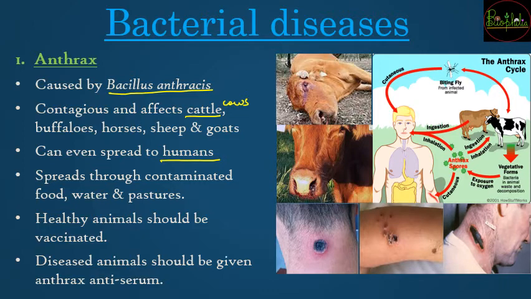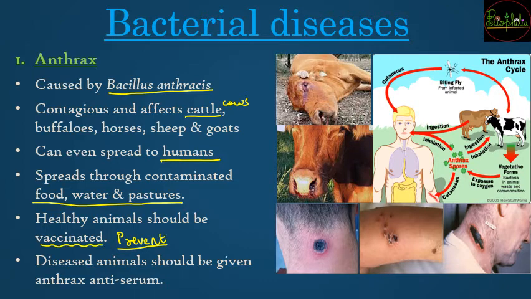So what are those precautionary measures? There should not be spreading that is occurring through contaminated food, water and pasture. यानी उनका food हो सकता है, the food that the human is eating, the water the human is drinking or the animal has been given, and even the pastures or the fodder that the animal is provided. So उस सब चीज़ों से भी ये anthrax disease spread हो सकता है. So to limit the spread, contamination should not occur, but if you want to prevent the disease then the healthy animals should be vaccinated.